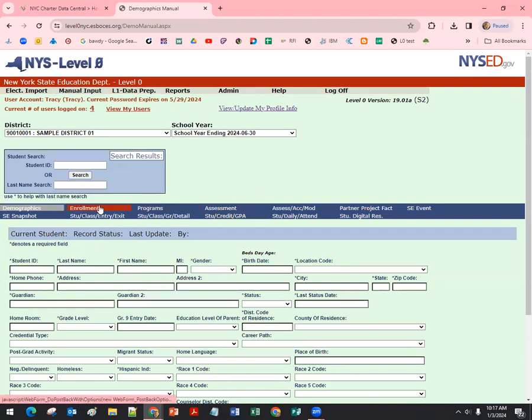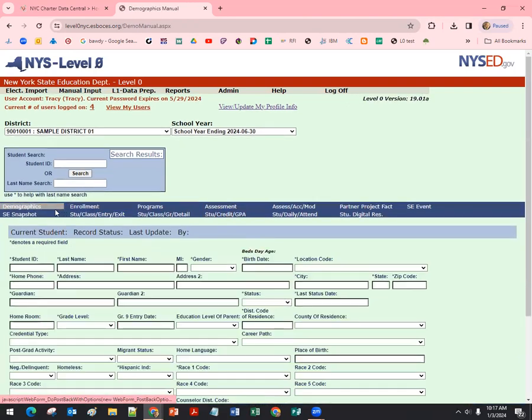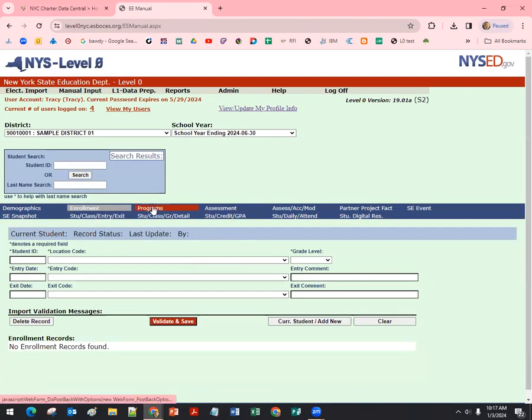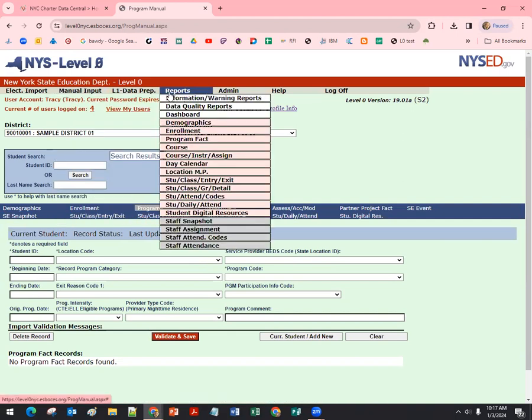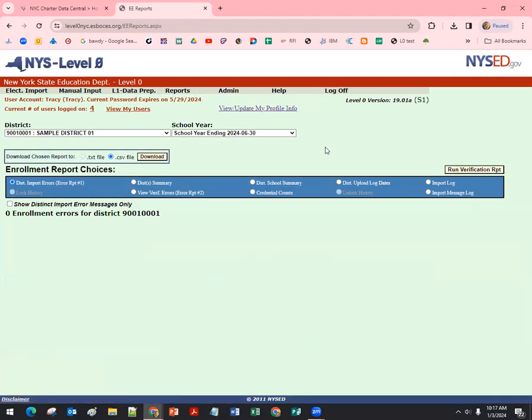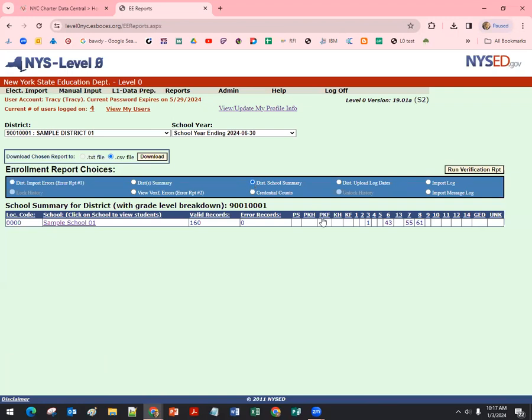When you are on any individual student, you're able to jump around between their enrollment and demographics. If they have any program services, you would see it there. And then as you add information about students, you can jump into those other templates. I'm going to go to reports and just look at enrollment. This would be an interesting one to check for you. And I'm going to go to the district summary.